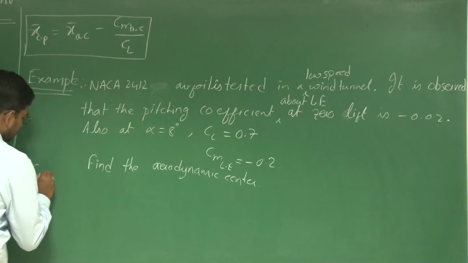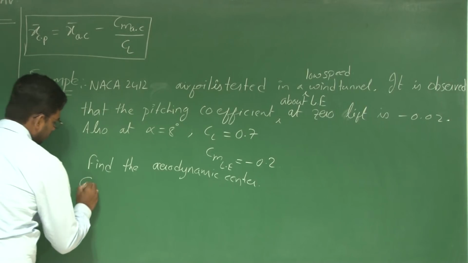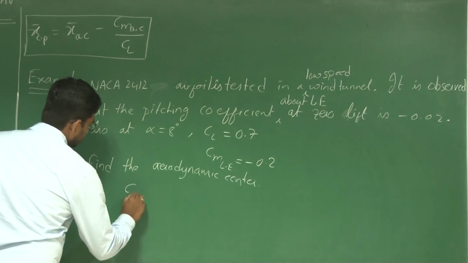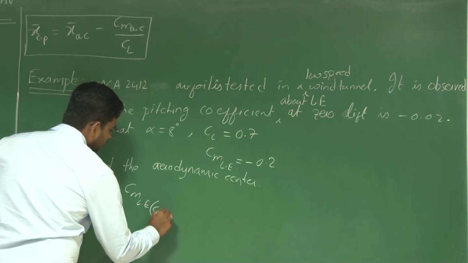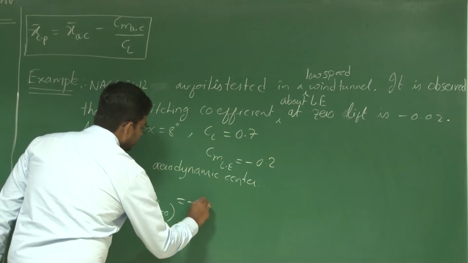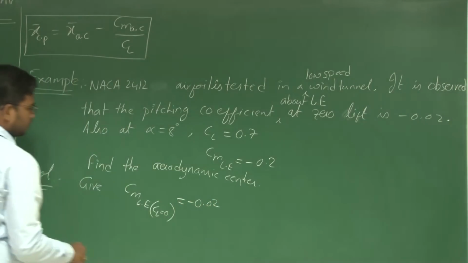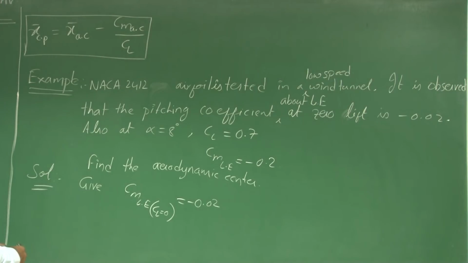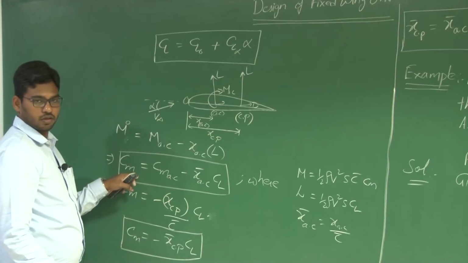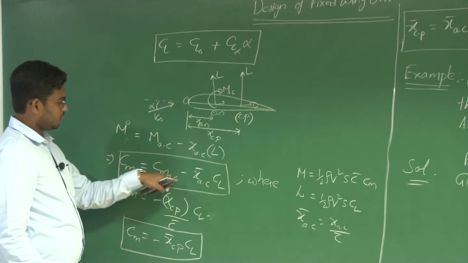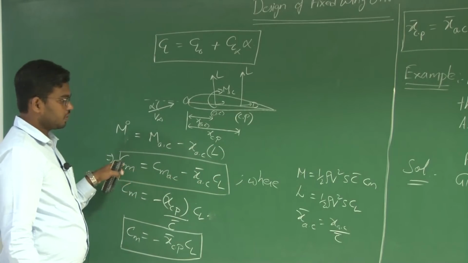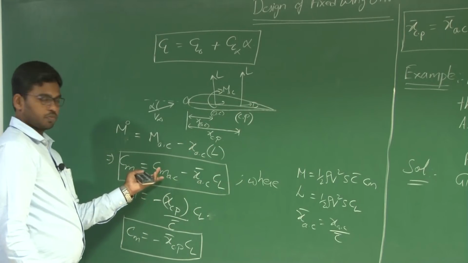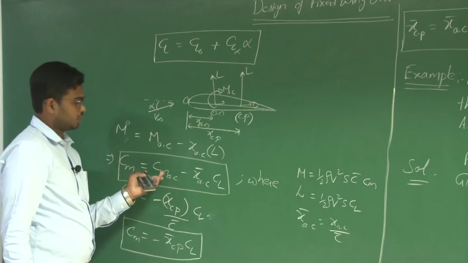Now, given Cm about the leading edge at CL equal to 0 is minus 0.02. We know from this equation that the moment about the leading edge is Cm AC when CL is 0. It is mentioned that CL is 0 and the moment measured is minus 0.02, which turns out to be the moment about the aerodynamic center.